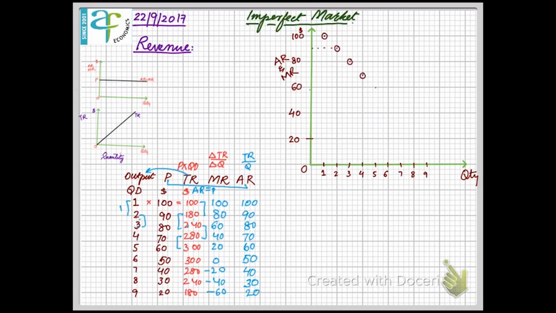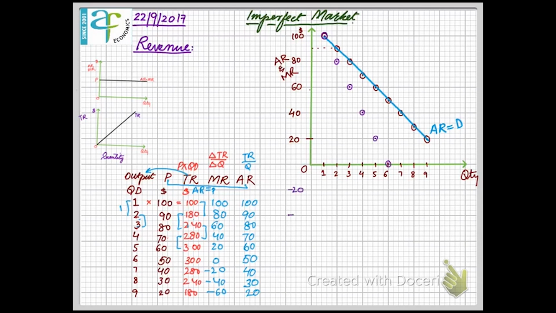First we take the average revenue, and this average revenue is equal to the demand curve. Because average revenue and price are the same, the relationship between output and price is the demand curve. Since AR is equal to price, the relationship between AR and output will also be a demand curve.